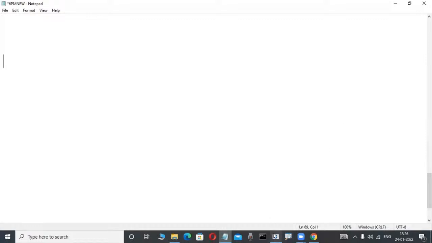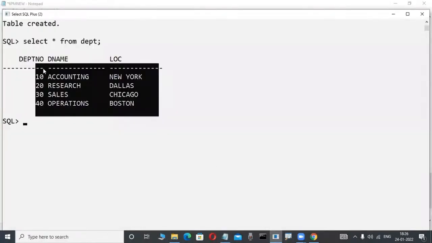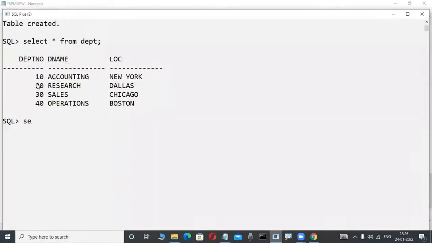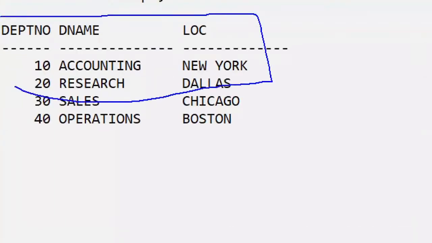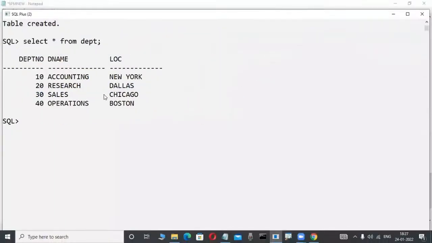Suppose you are a first-time newcomer, how are you thinking? Oh, nothing is there. Relational data model products are also not just table format, their data is stored in tables only. You are thinking, okay, fine, I agree, data is stored in table format only. Observe here, tables are also available. These are all the tables.